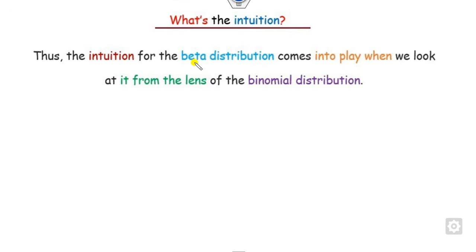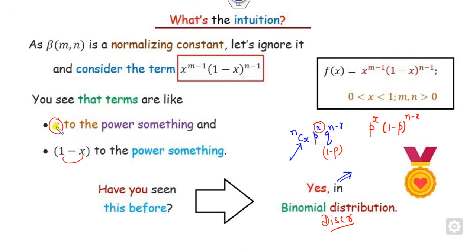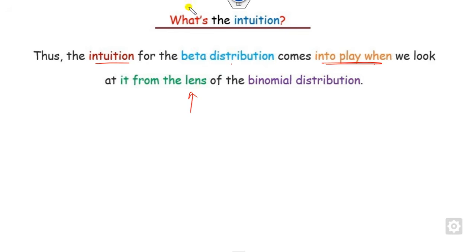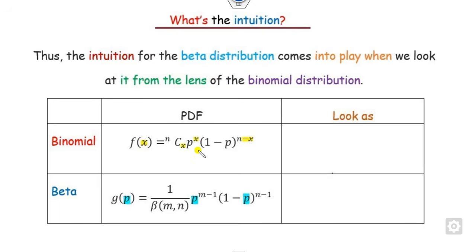So therefore you can see the intuition behind the beta distribution comes into play when you look through the lens of the binomial distribution. It behaves like a binomial distribution, provided you think about x raised to power something and 1 minus x raised to power something. So how does it behave like that? You can see that this is the binomial distribution PMF, and this is the beta distribution.